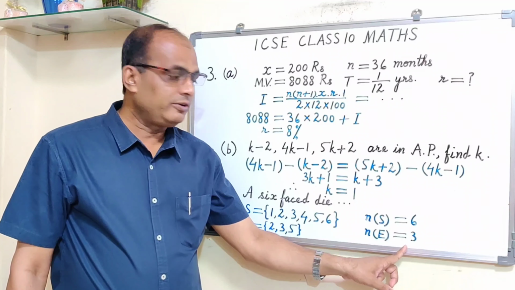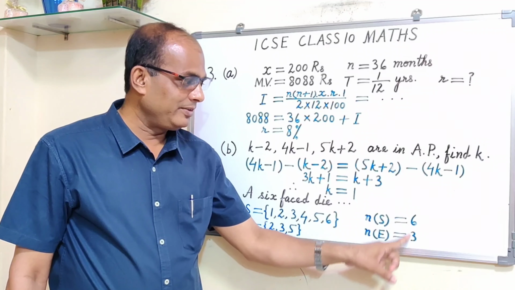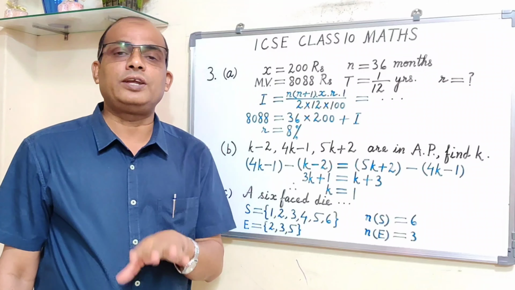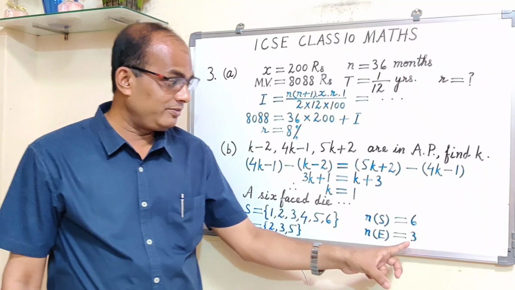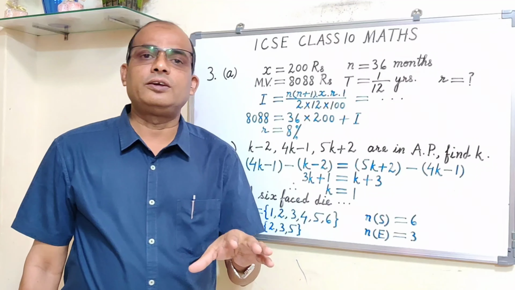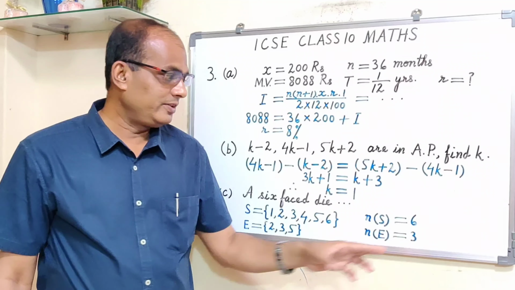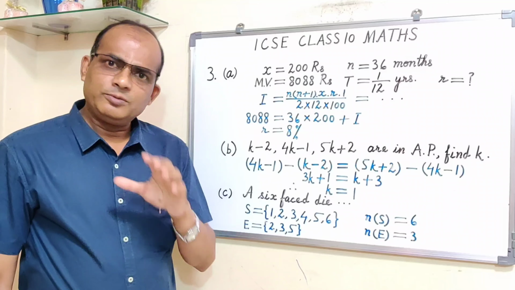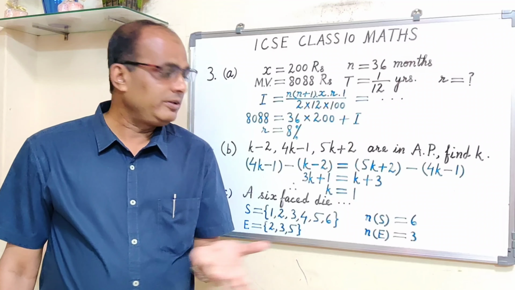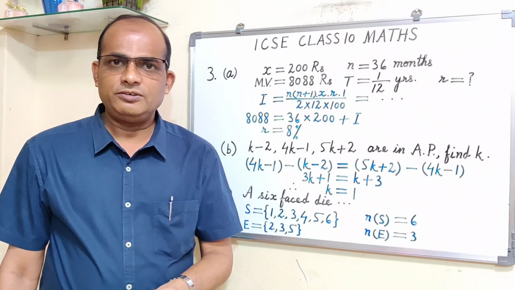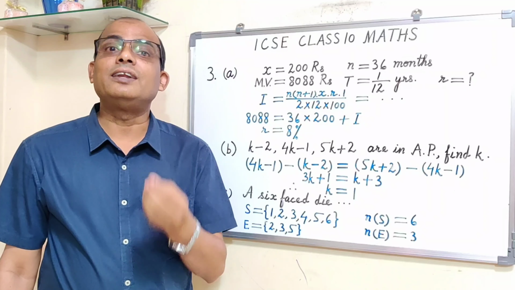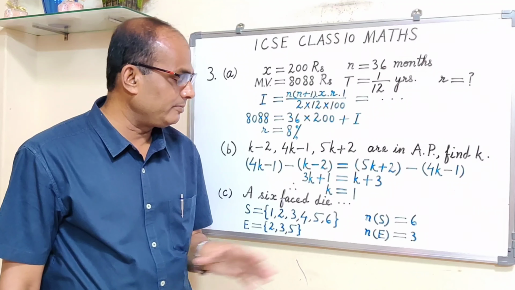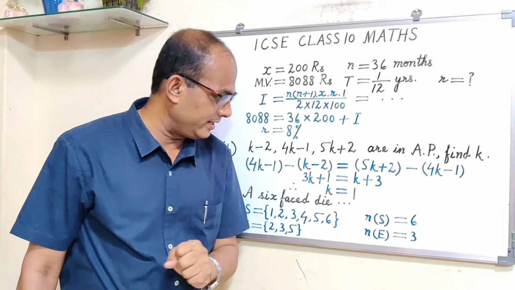Then the probability of A is equal to n of A upon n of S. That means 3 upon 6 is equal to half. And that also you should write down in its lowest form. Do not leave it as 3 upon 6. You must write down 3 upon 6 is equal to 1 upon 2 in its lowest form. Alright, decimal also accepted, but why write it in decimal if already you are getting it in fraction? So fraction 100% correct. 3 upon 6 is equal to 1 upon 2 is the correct answer.